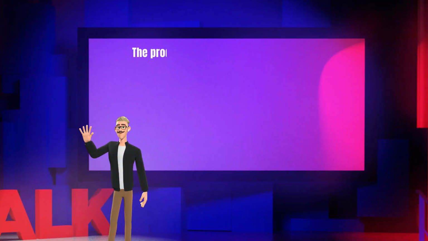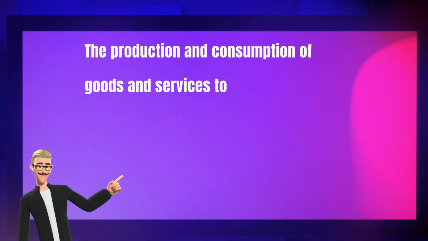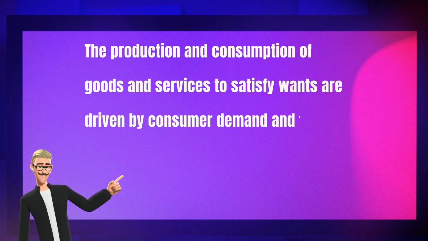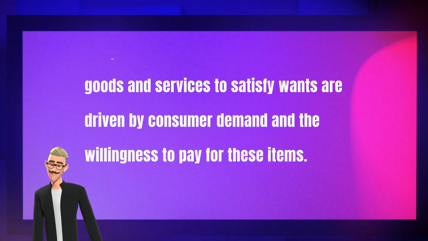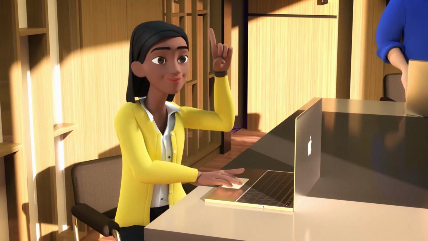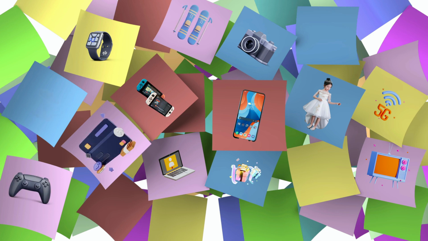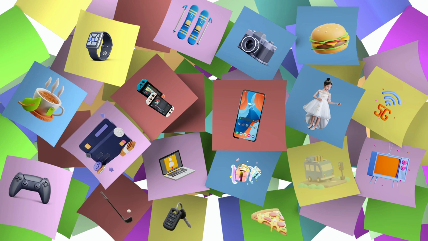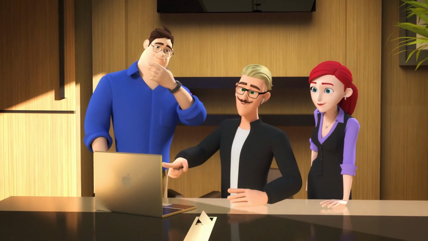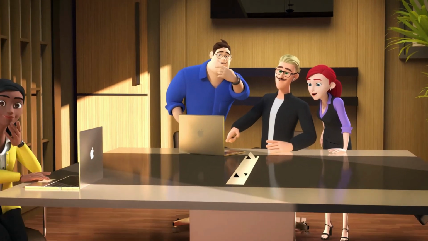The production and consumption of goods and services to satisfy wants are driven by consumer demand and the willingness to pay for these items. Producers constantly innovate and create new products and services to fulfill people's wants and stay competitive in the market. For example, the demand for smartphones, video games, designer clothing, or travel experiences all arise from people's wants, not their needs. Producers respond to these wants by developing and offering products and services that cater to those desires.